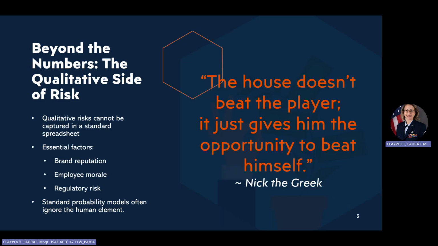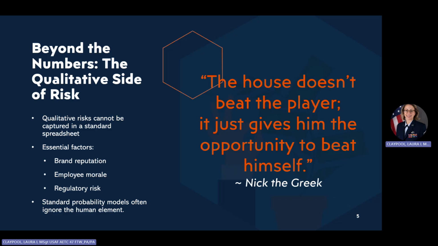All right, team, the risk is not just about the numbers. It's not just about that spreadsheet. A truly robust sensitivity analysis has to look for qualitative factors, the risks we can't easily manage. And this is where we run into the human element of business. This brings me back to that legendary high stakes gambler, Nick the Greek.